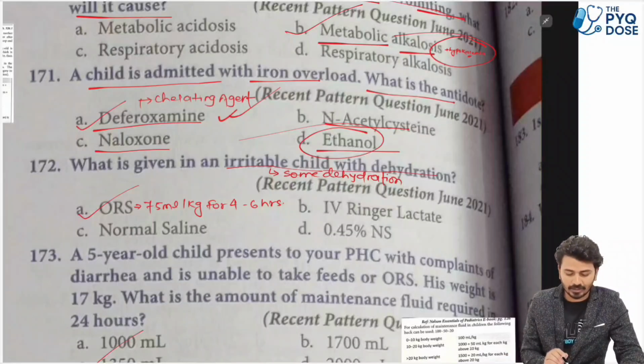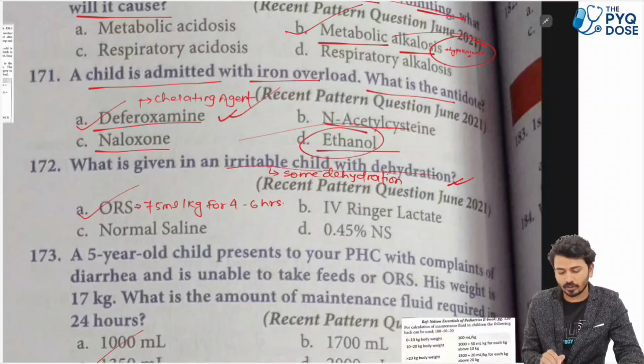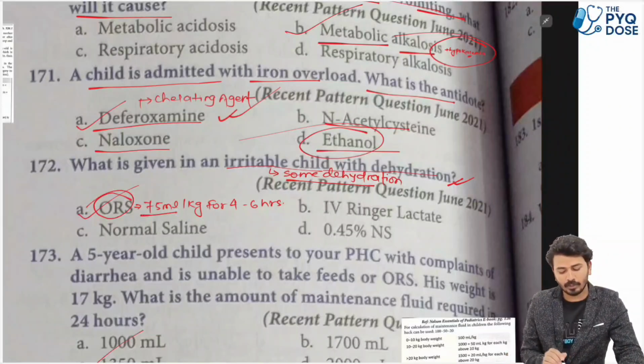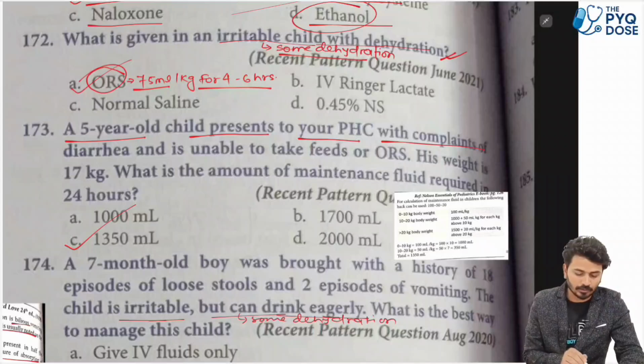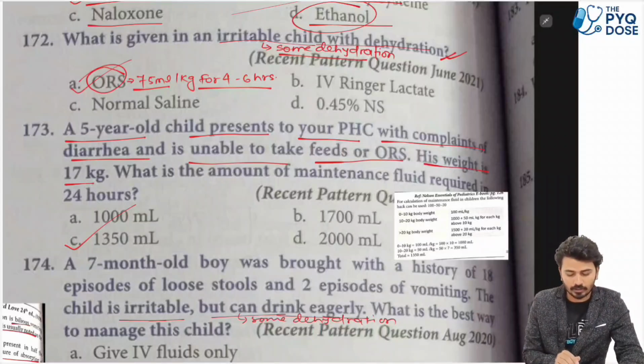What is given in an irritable child with dehydration? The child is irritable, it means there is some amount of dehydration. ठीक है. ORS, 75 ml per kg for 4 to 6 hours. Next, a 5-year-old child presents to your PHC with complaints of diarrhea and is unable to take feed or ORS. His weight is 17 kg. What is the amount of maintenance fluid required in 24 hours?